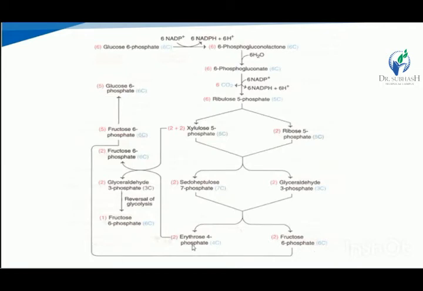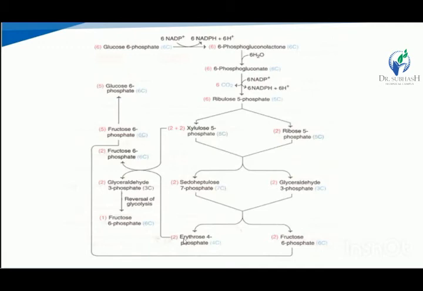Next, the erythrose 4-phosphate and the remaining xylulose 5-phosphate are condensed and give fructose 6-phosphate and glyceraldehyde 3-phosphate.